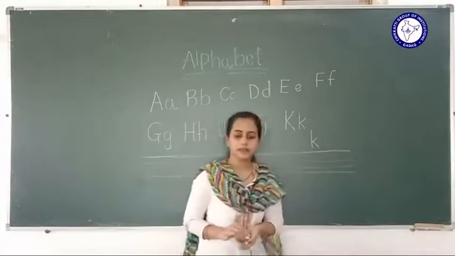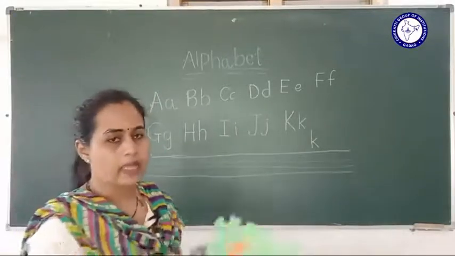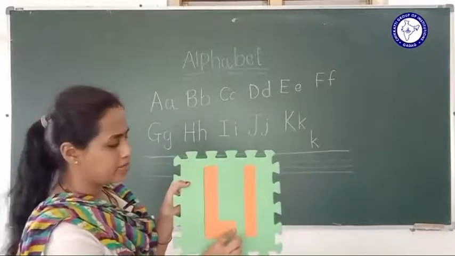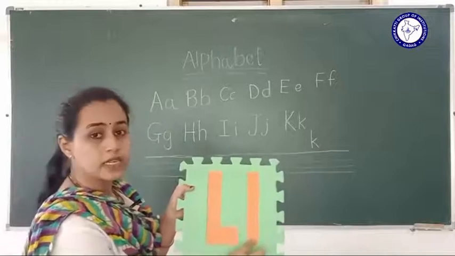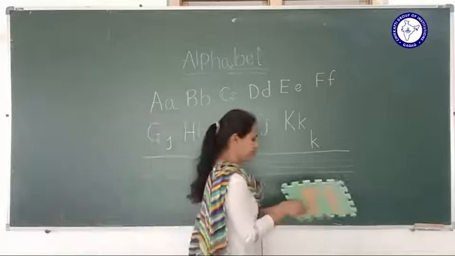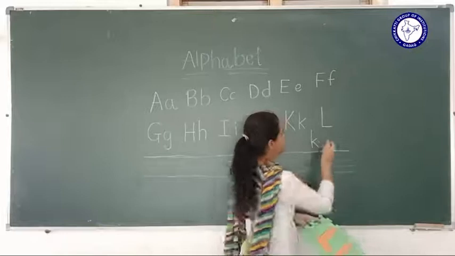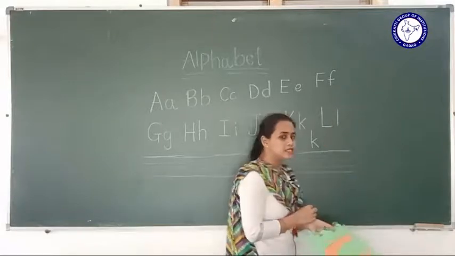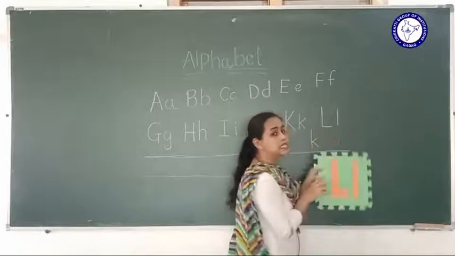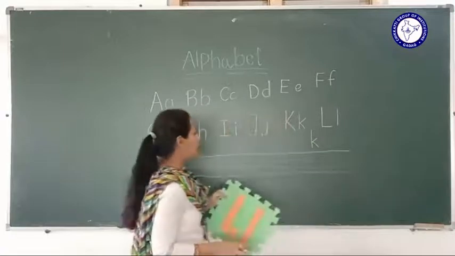After K, L, which is the next letter, L. Standing line, sleeping line, right? Then a standing line is what? L, right? I know this is easy for you, right? A standing line and a sleeping line is a capital L, a standing line is a small l.